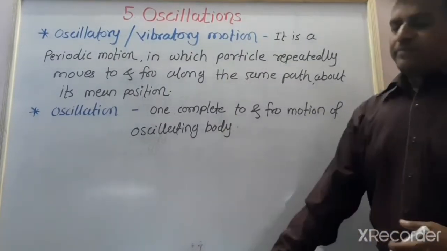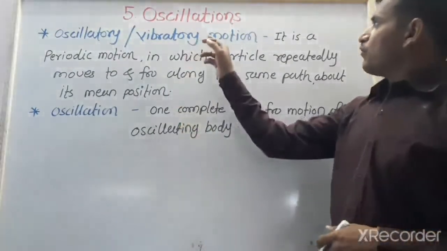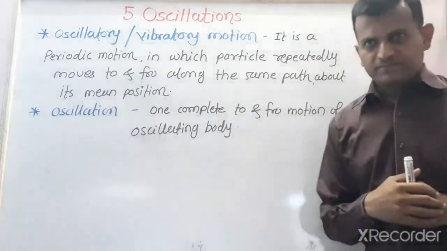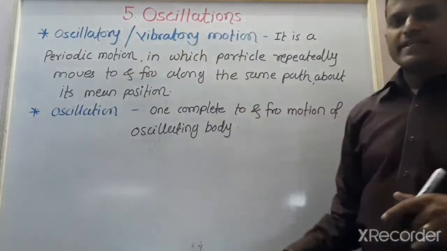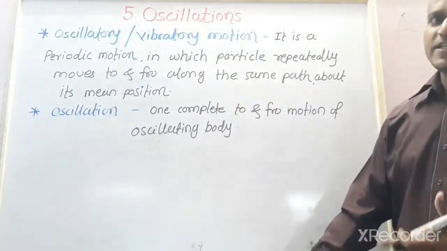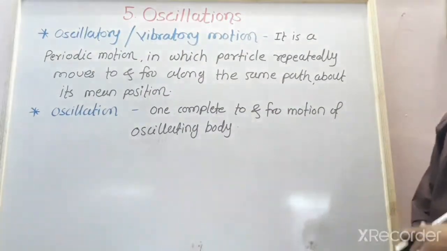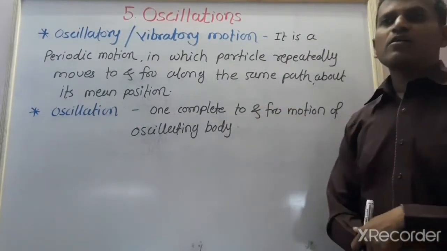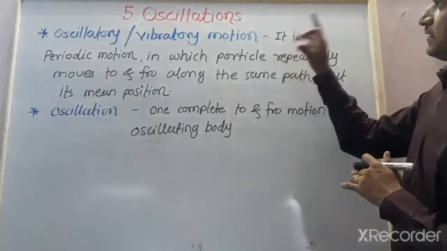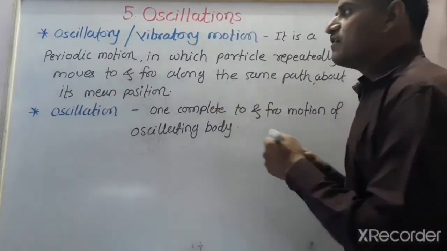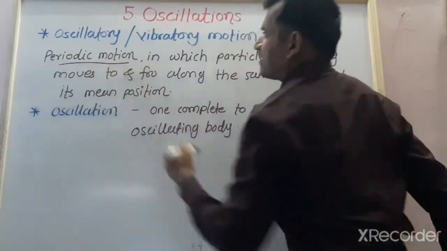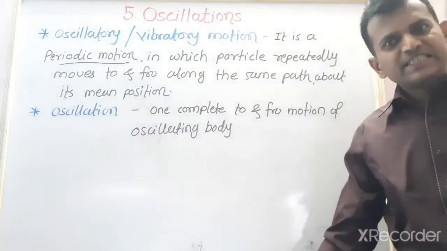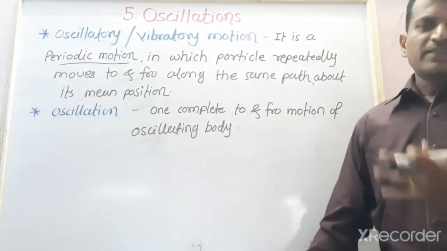The oscillatory motion, or it is also called the vibratory motion, is defined as the periodic motion in which a particle repeatedly moves to and fro along the same path about its mean position. आता त्याच्या डेफिनेशनमध्येच काय आलंय पहा? इट इज द पिरियॉडिक मोशन. पिरियॉडिक मोशन म्हणजे पार्टिकल रिपीट्स इट्स मोशन आफ्टर अ डेफिनाइट इंटरवल ऑफ टाइम. हे आताच आपण डेफिनेशन पाहिली.